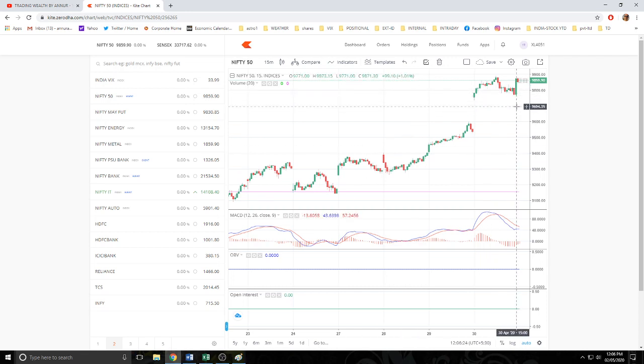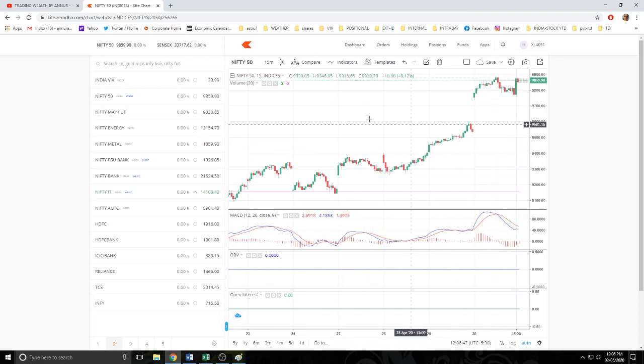This is a candle chart. MACD is based on averages. Okay. This is nothing but an indicator which shows the movement of 12 and 26 days average. It has nothing to do with price. This is not a price indicator.